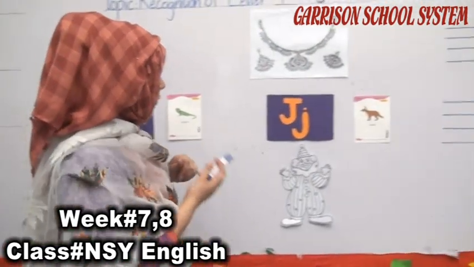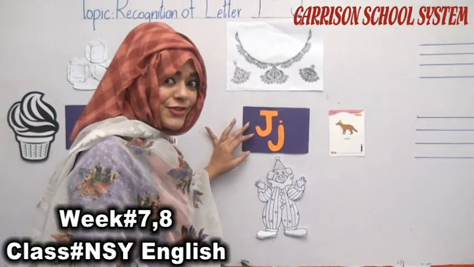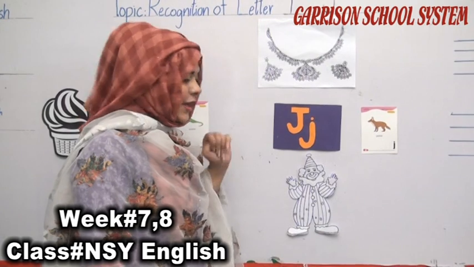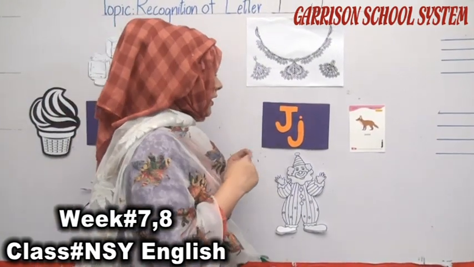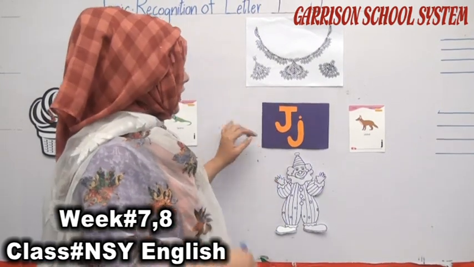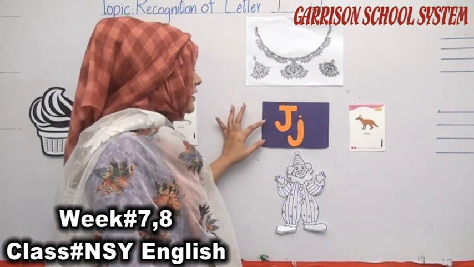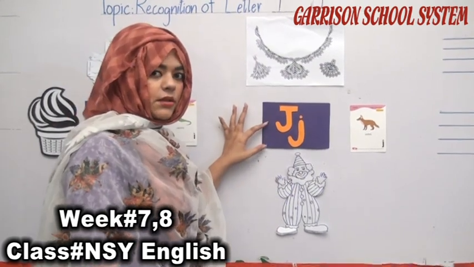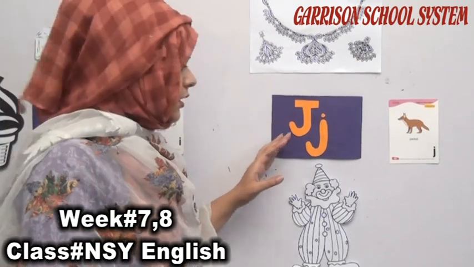So let's see what we have over here. We have letter J. My dear students, what can we make with letter J? And what is in J's family? So it's a J, J, J, and it gives the sound of J.